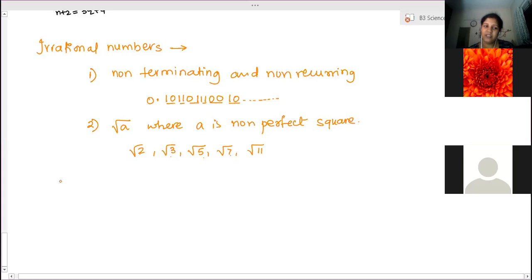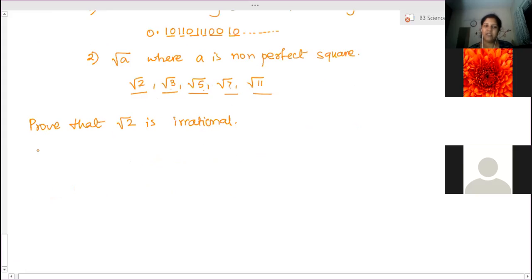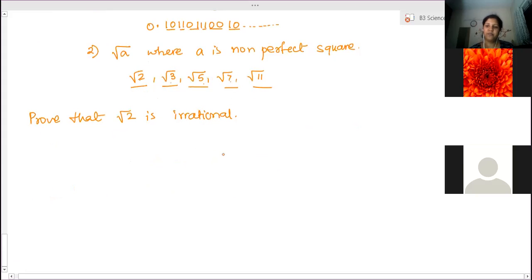Okay, now in this part, the last part of the chapter, you have to prove that root 2, root 3, root 5, root 7, root 11 are irrational numbers. So first part is proof that root 2 is irrational. For this proving, you need to know 3 things, 3 theorems we actually call them.